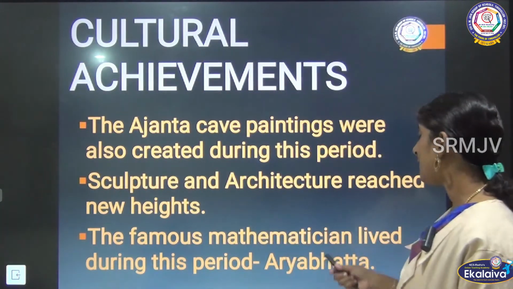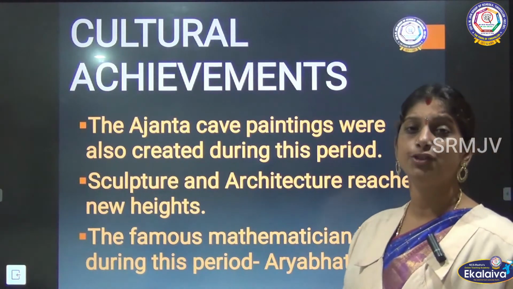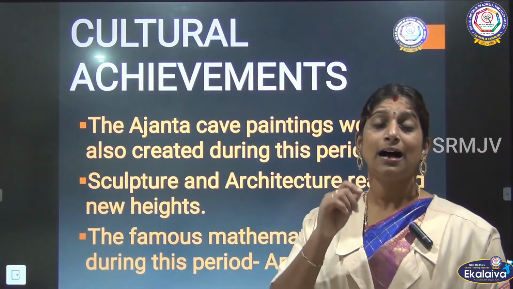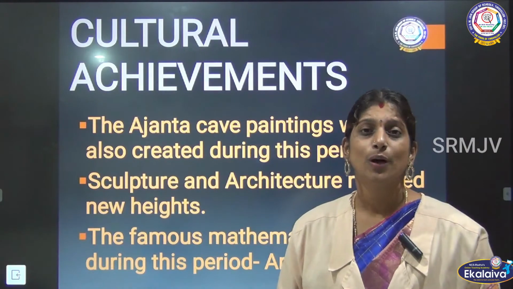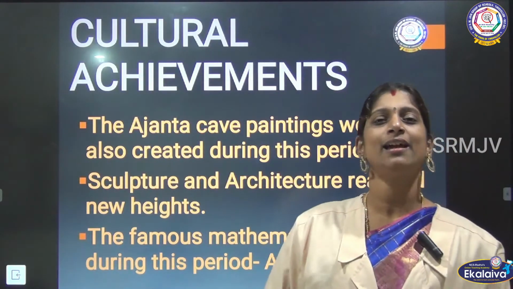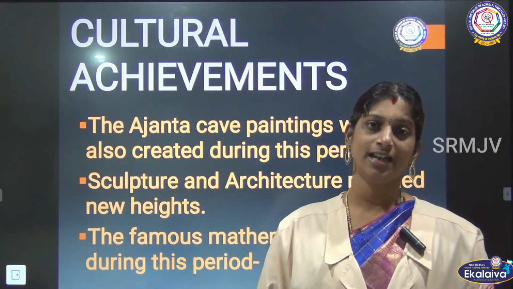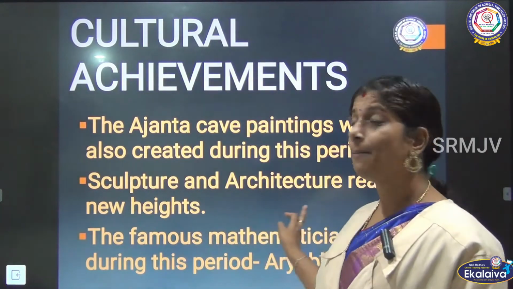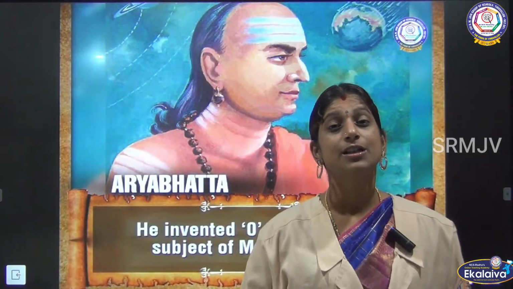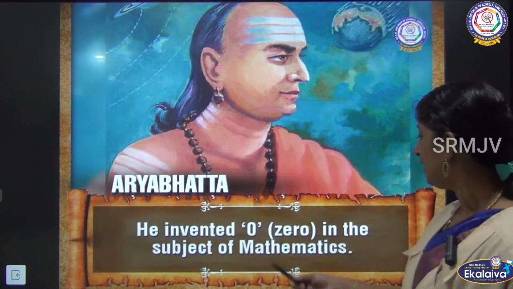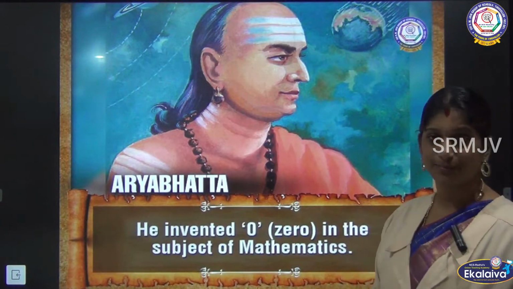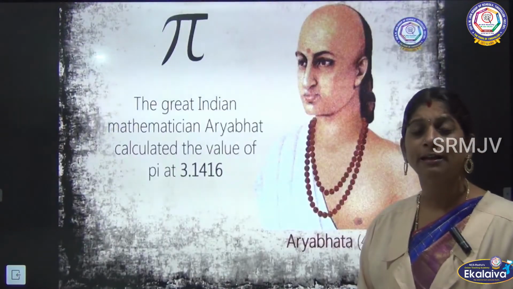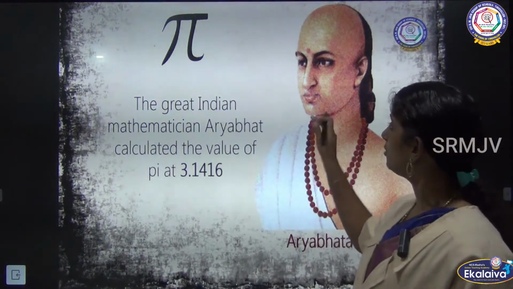And the famous mathematician who lived during this period was Aryabhatta. As long as mathematics is there, Aryabhatta will live, because Aryabhatta invented zero. First thing, he invented zero in the subject of mathematics. And one more thing, he was the one who found pi.